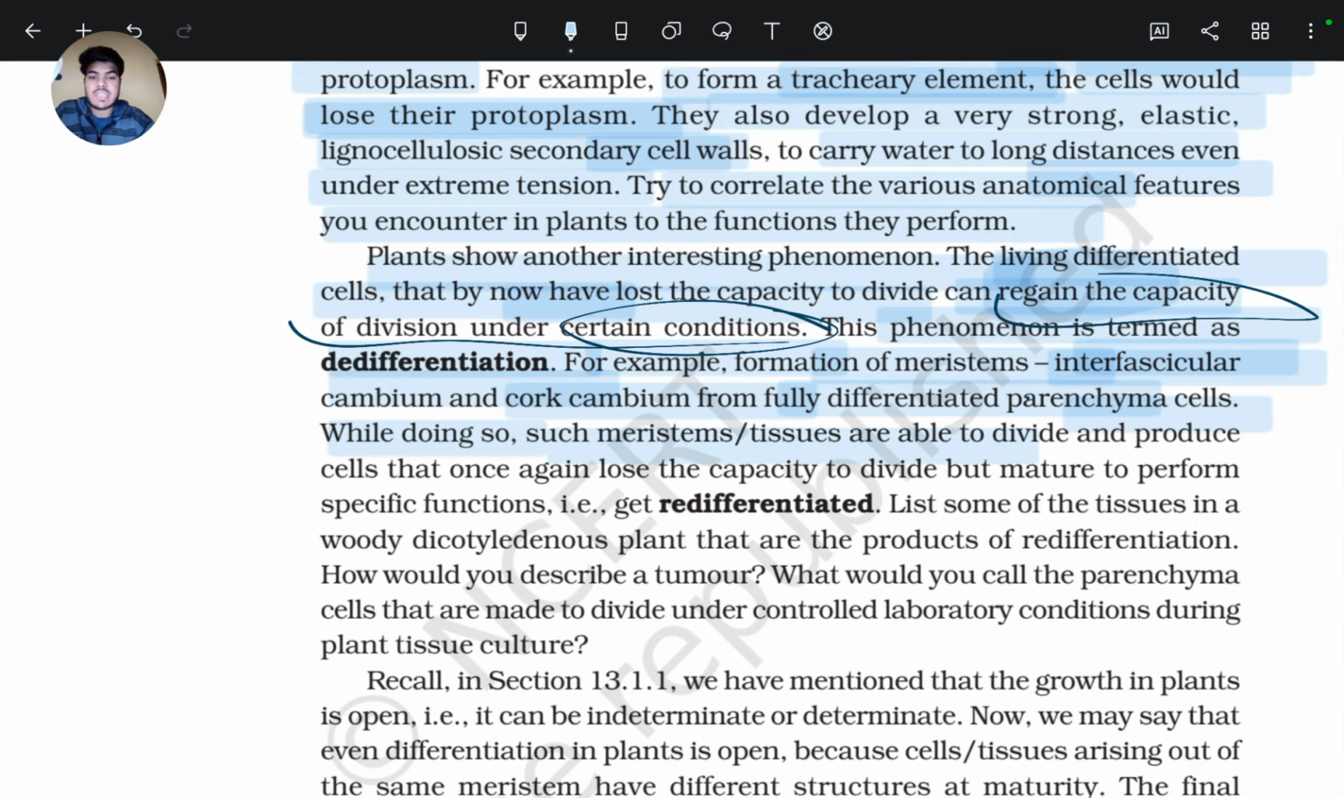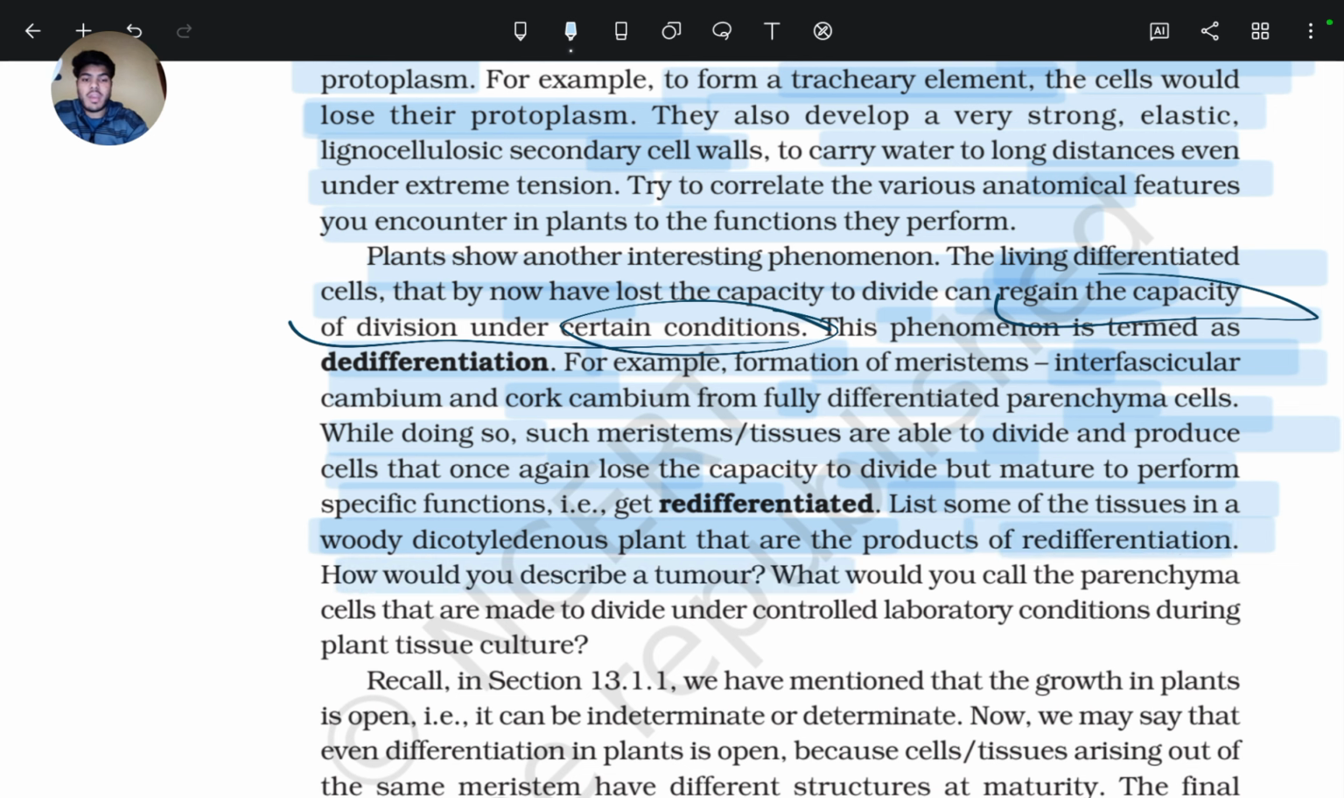While doing so, such meristems or tissues are able to divide and produce cells that once again lose the capacity to divide but mature to perform a specific function. This process is redifferentiation. List some of the tissues in a woody dicot plant that are formed by redifferentiation. They are secondary xylem and secondary phloem, the products of redifferentiation.